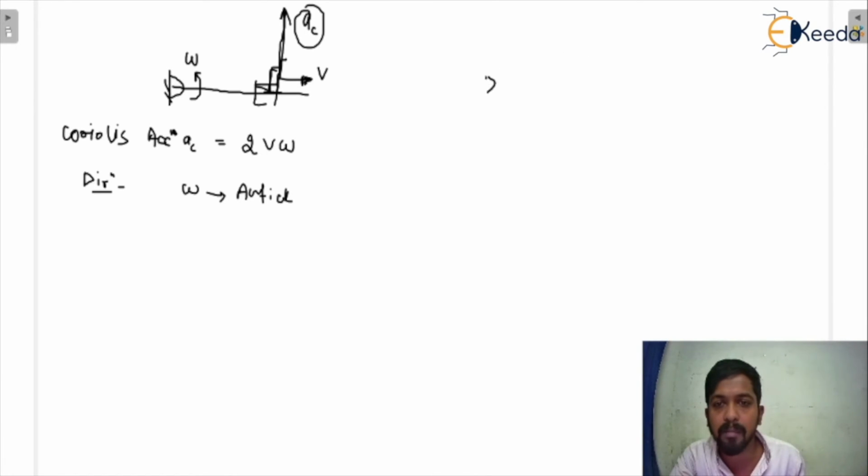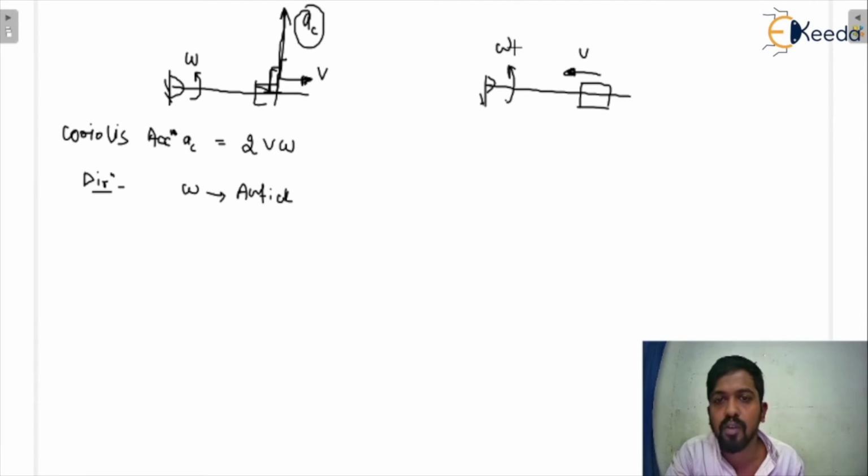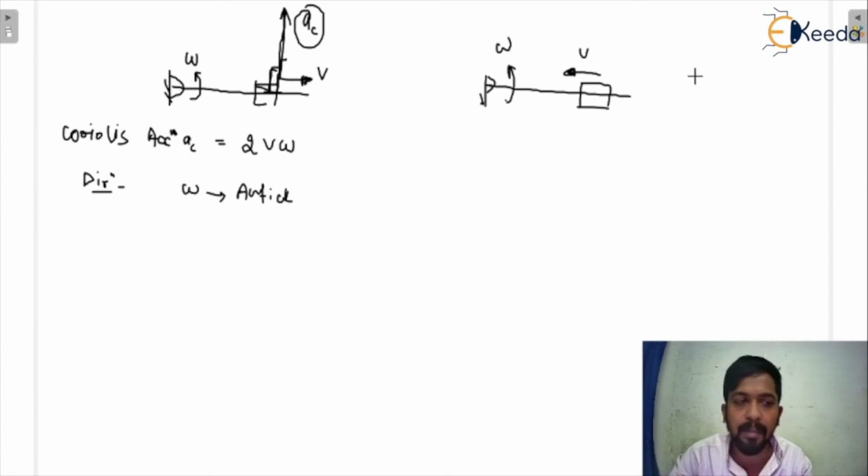Now I will give you another example. This is the same link, but in this example I am considering that the velocity of the slider is in this direction. In the first case it is in outward direction, but here it is in inward direction. You can see here this is the v vector of the slider. Again omega is in the same sense. So how can you find out the Coriolis acceleration? That is 2v omega, that is the magnitude. Then how can you calculate the direction?